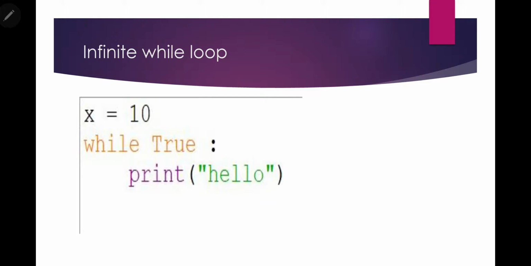And then we have another category of while loop, that is the infinite loop. An infinite while loop means the while loop will go on endlessly, it will not stop. So here is one example of an infinite loop. One variable x is taken and its value is 10. And then we have while true.